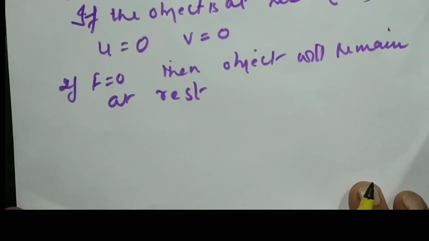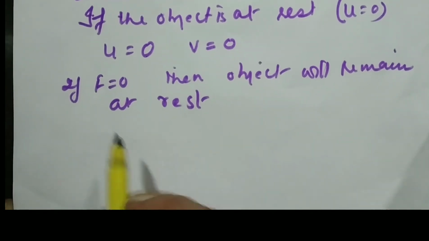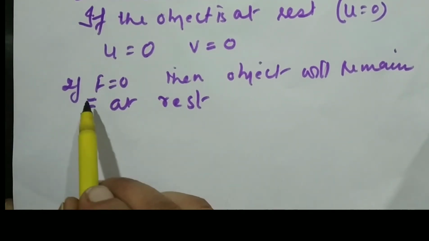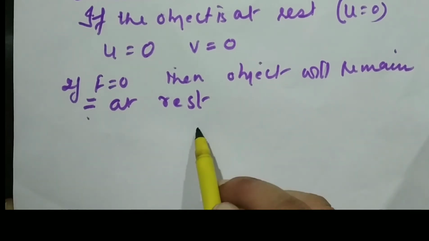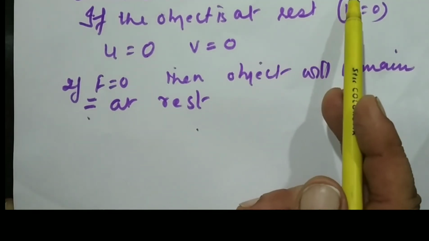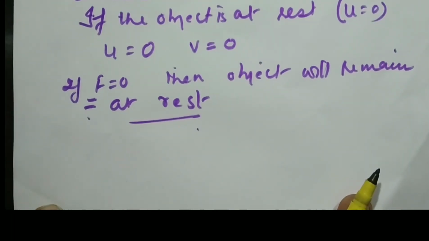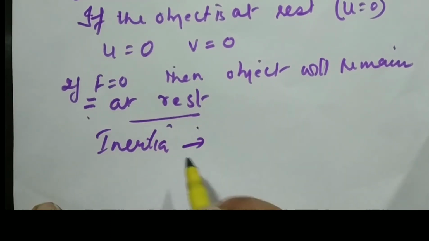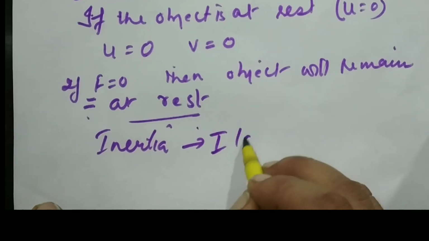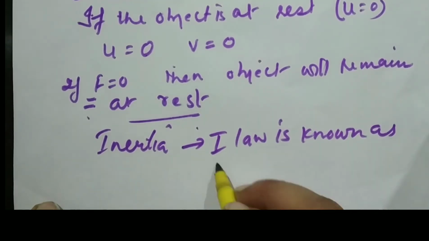And the first law of motion also states the same, that if no external force is acting on the object, it will remain in a state of rest or uniform velocity. So, this property to remain in a state of rest or uniform motion is known as inertia. Therefore, the first law is also known as the law of inertia.